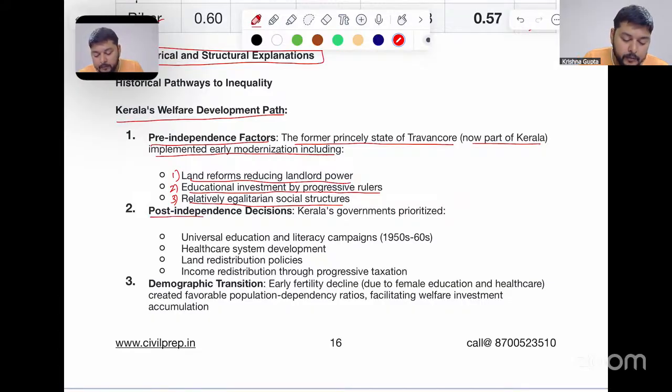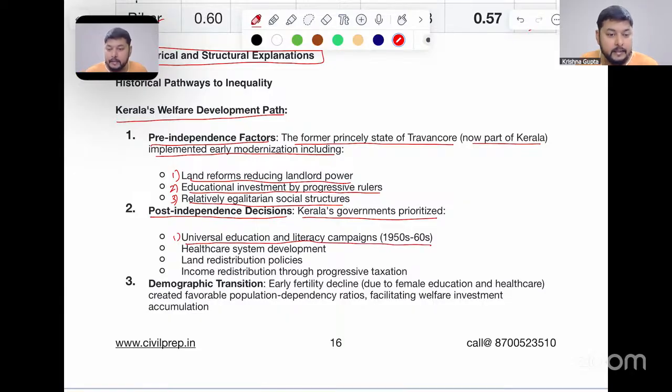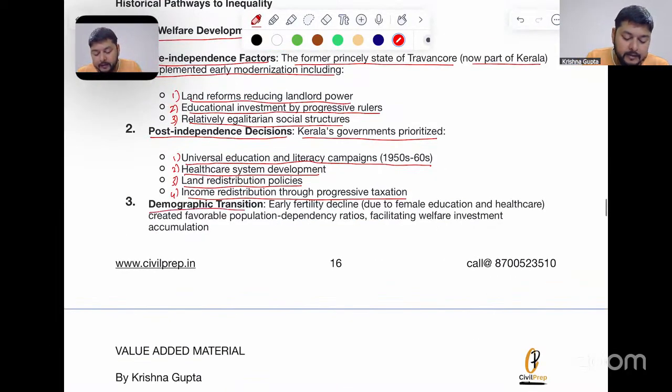There were also certain post-independence decisions. Kerala's government prioritized number one, universal education and literacy campaigns, done in the early 1950s and 1960s; number two, healthcare system development; number three, land distribution policies; number four, income redistribution through progressive taxation by the state government. Number three, demographic transition: early fertility decline due to female education and healthcare provision created favorable population dependency ratios, facilitating welfare investment accumulation in the state.